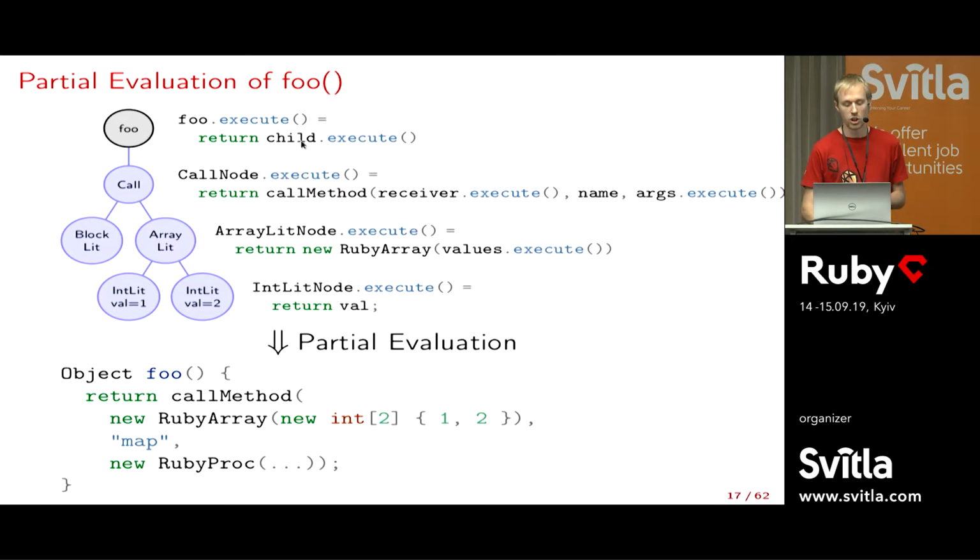So when we refer to the child here, which is the field of that object, and we know it cannot change, it means we can inline. We don't read from this field. We know everything when we are doing partial evaluation.